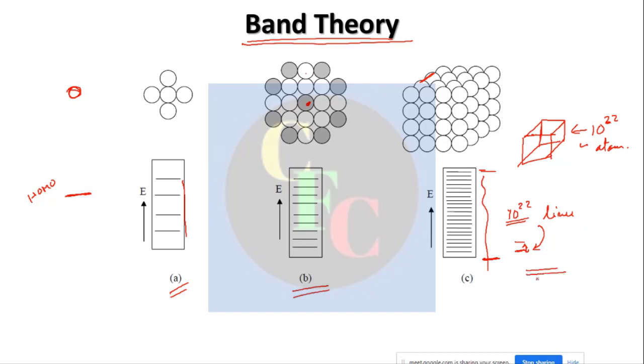You cannot separately see each line. They are so close to each other that it will look like a solid band. That's why this is called band theory. So in solids we have this kind of band structures.